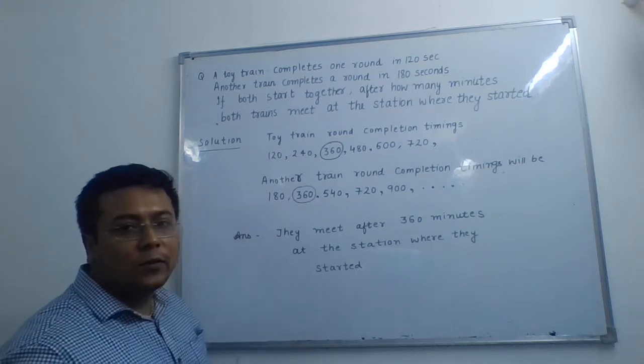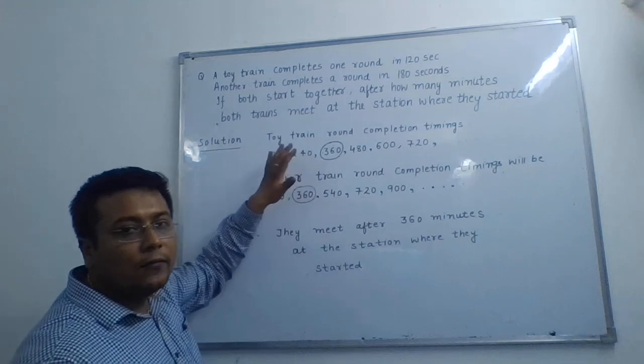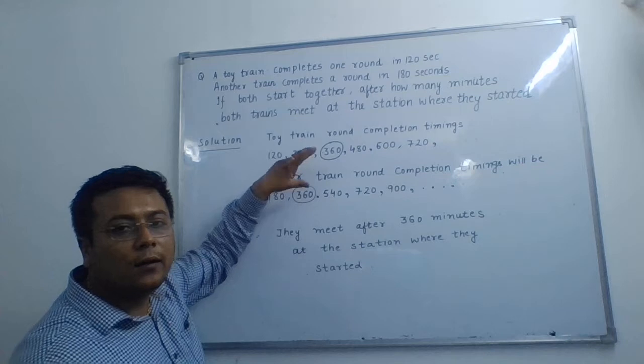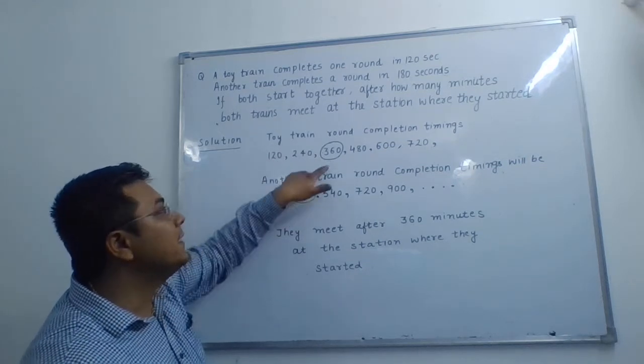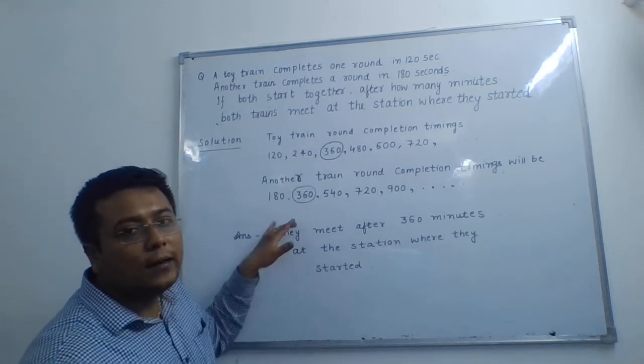So in these types of questions we have to do nothing but write their timings in the form of multiples, and then spot where we have the least common multiple. That 360 is the least common multiple of 120 and 180.